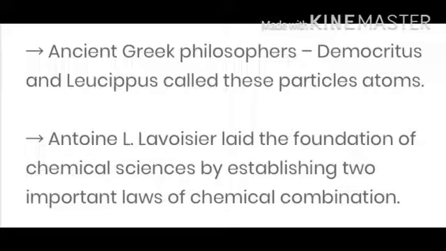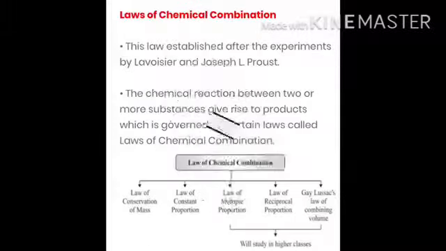These laws are called laws of chemical combination. By measuring accurately the mass of the substances involved, the following two laws of chemical combination were put forward: law of conservation of mass and law of constant proportion.